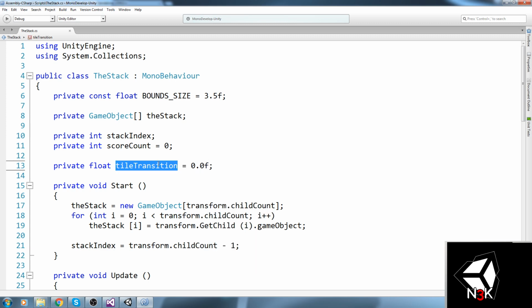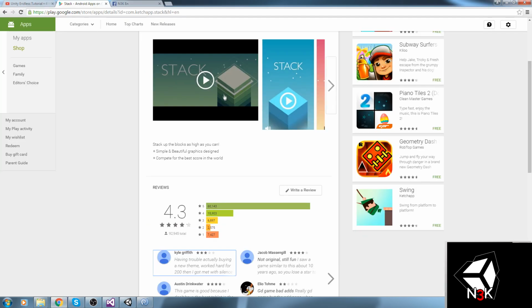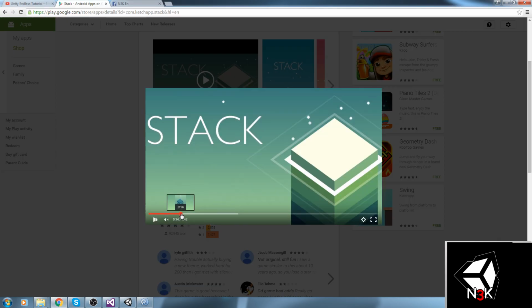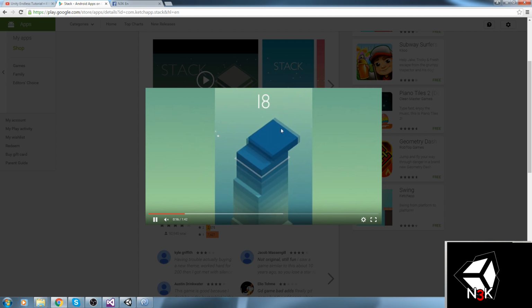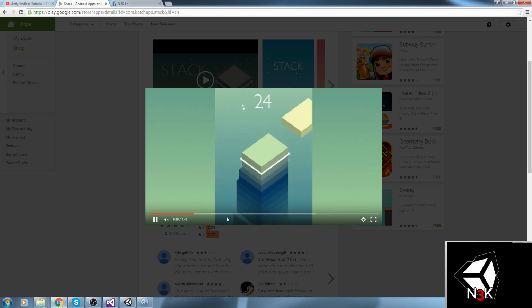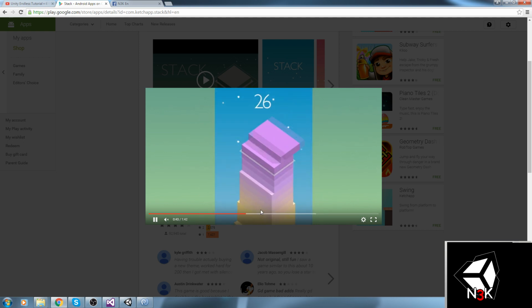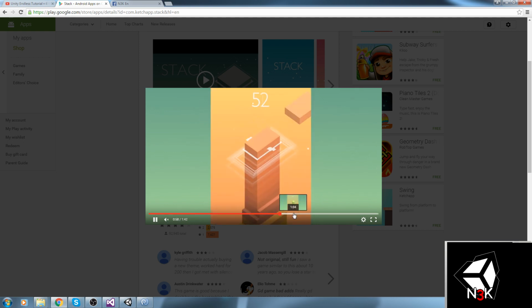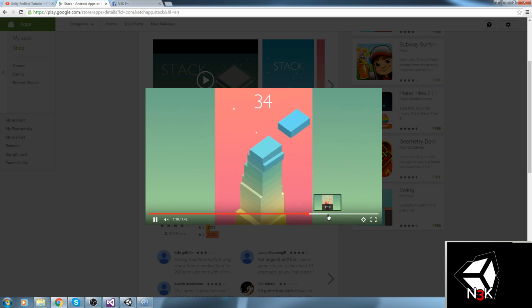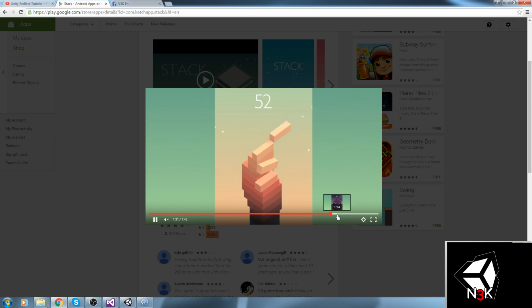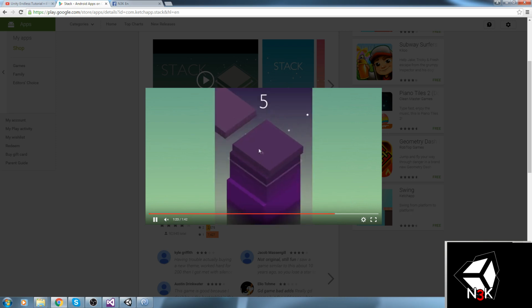Now the movement we want is a fairly simple one, if I remember correctly. Okay, you see that over here? It just goes like this, so it goes from this side, and I think it can cross over if we just keep moving ahead. Let's see if it does it. It doesn't seem to do it, but I think I saw it a little bit earlier, when the tile could actually go on the other side as well.